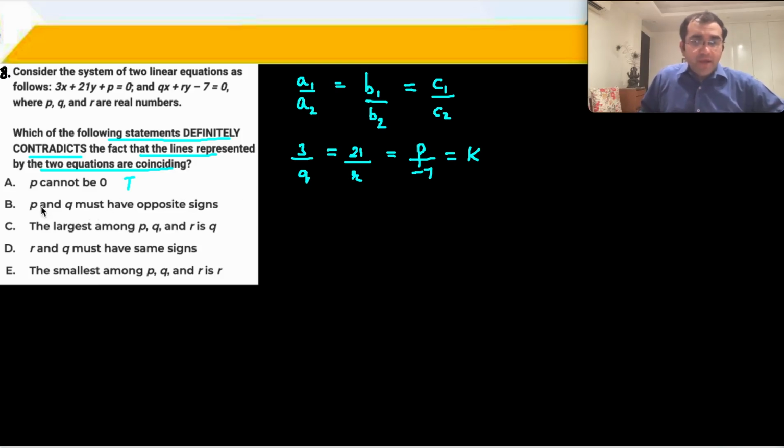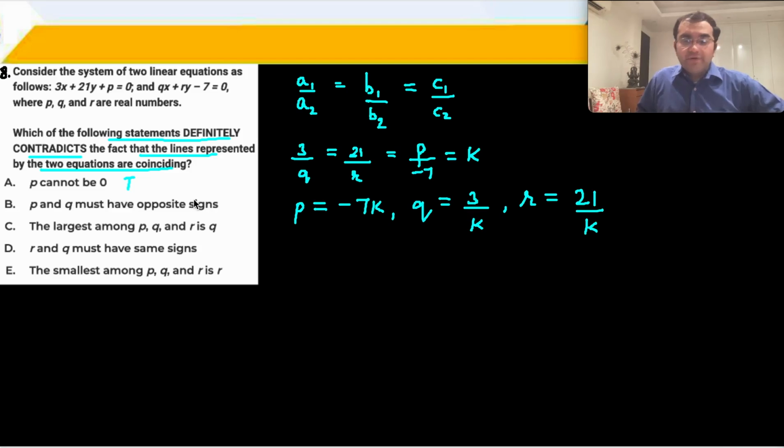ठीक है. Next, P and Q must have opposite signs. अब देखो आप ज़रा, P and Q must have opposite signs. Okay, let's write it like this. P is equal to -7K. Q is equal to 3 upon K. And R is equal to 21 upon K. ठीक है. So P and Q must have opposite signs.